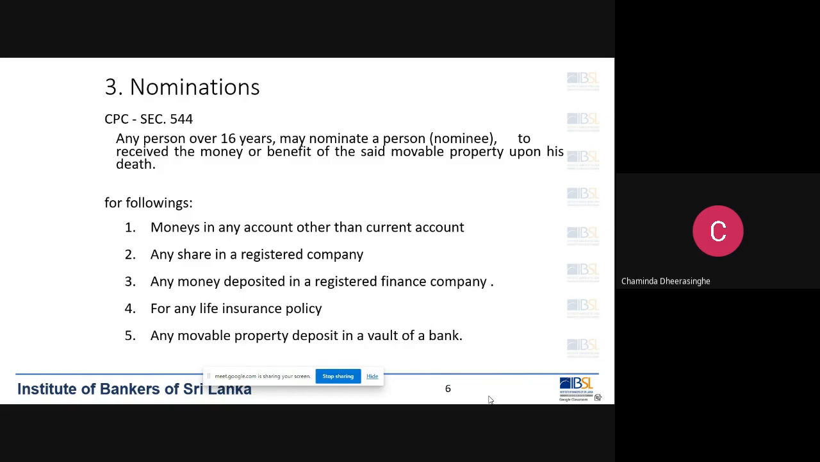Then the fourth, for any life insurance. Say I have a life insurance, so I can make a nomination. After my death, the money due on the life insurance will be given to the nominee. That is number four. Number five, any movable property deposited in the vault of the bank. For the vaults or the safety lockers, the customers can give nomination. After the death of the customer, the money or the property in the safety lockers will be given to the nominee, the person who was nominated. So this is called nomination.